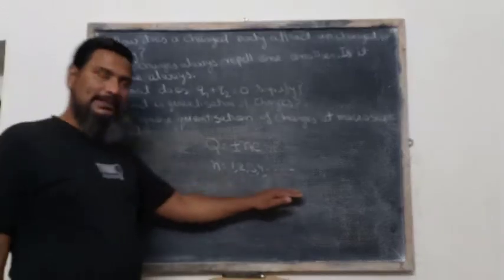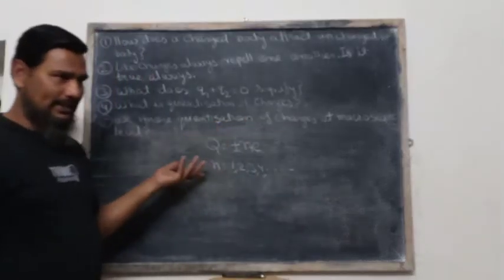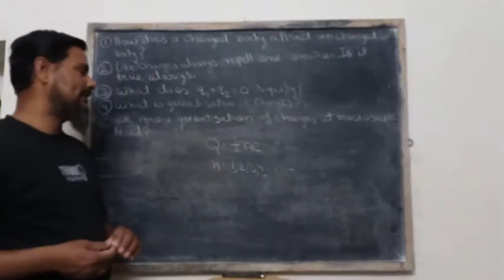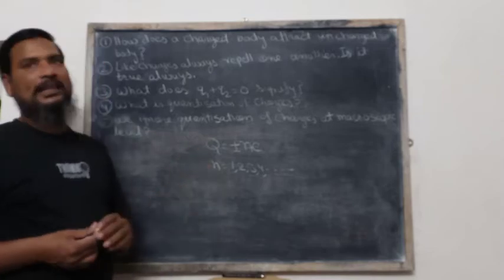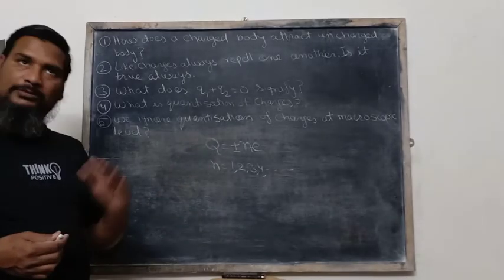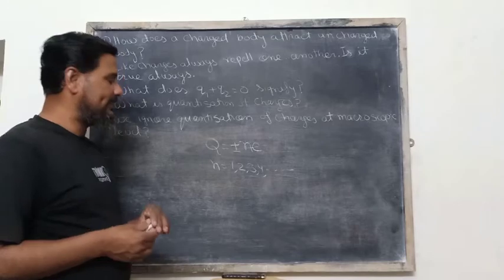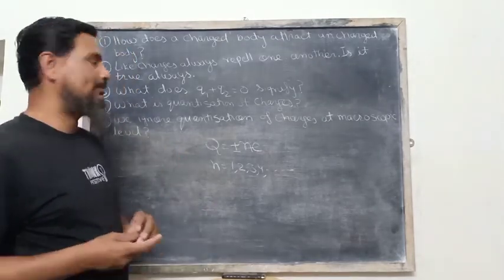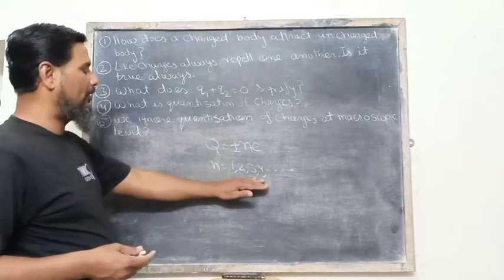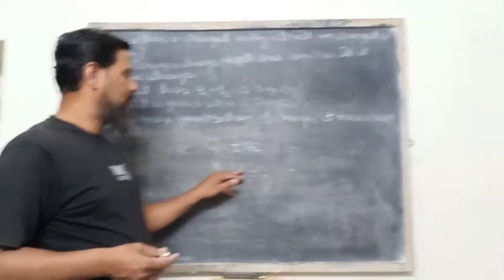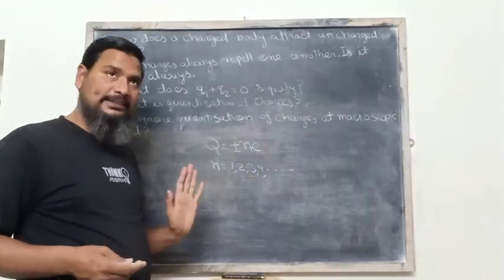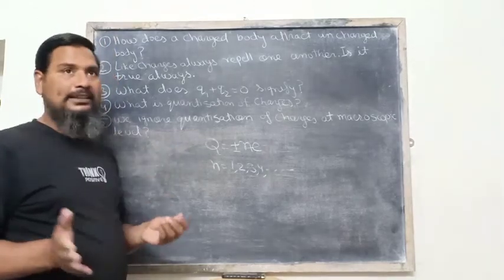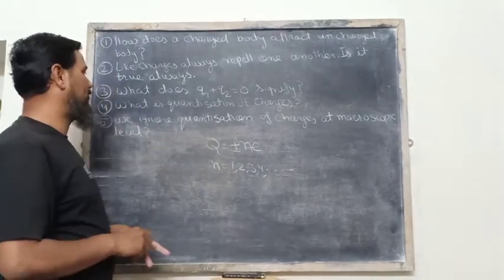It is always an integral multiple. Recent research suggests that charges less than one electronic charge may also be considered, but it is still not an established fact. Now we only have n equal to 1, 2, 3, 4, 5, 6, 7, 8, and a body can have a charge that is an integral multiple of the electronic charge.